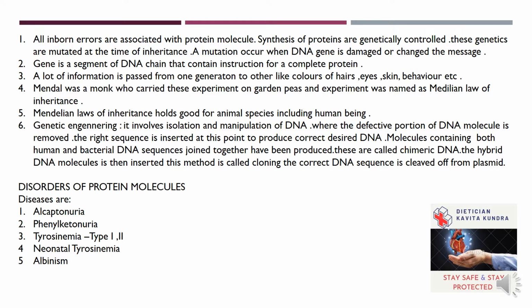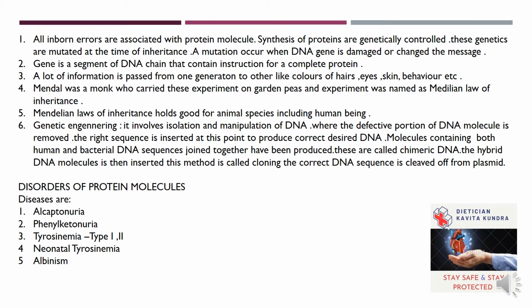Genetic engineering involves isolation and manipulation of DNA, where the defective portion of the DNA molecule is removed. The right sequence is inserted at this point to produce the correct desired DNA. Molecules containing both human and bacterial DNA sequences joined together have been produced. These are called chimeric DNA. The hybrid DNA molecule is then inserted. This method is called cloning. The correct DNA sequence is cleaved off from the plasmid.